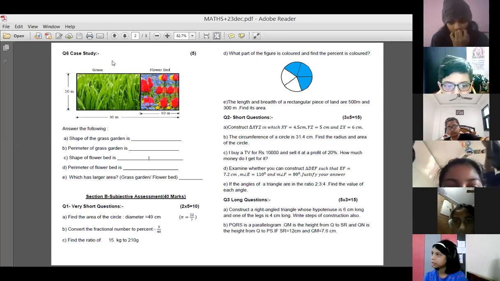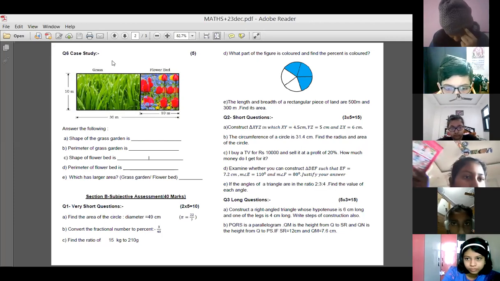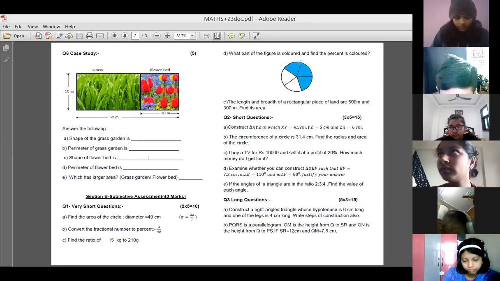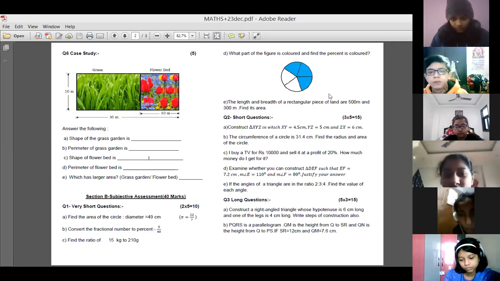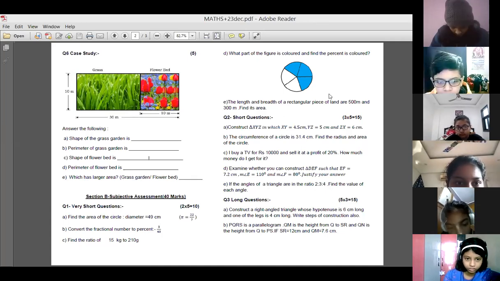The circumference of a circle is 31.4 and we have to find out the radius and area. What is the formula of area? First of all, we are going to apply the circumference of a circle. What is the formula of the circumference of a circle? 2 pi r. That's right, Mahi. 2 pi r. Here, nothing is given, so you can apply any value of pi, either 22/7 or 3.14.